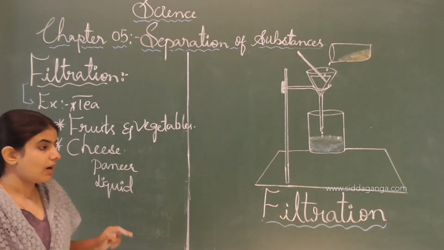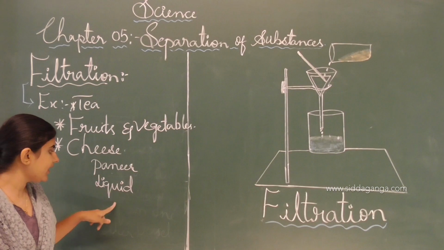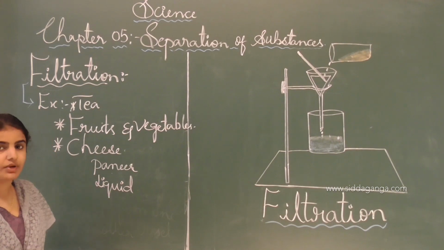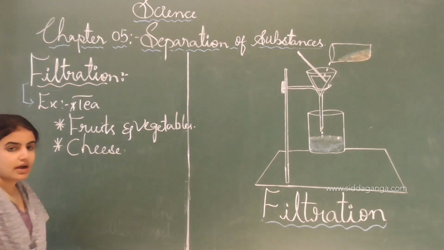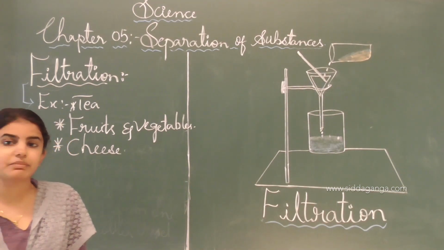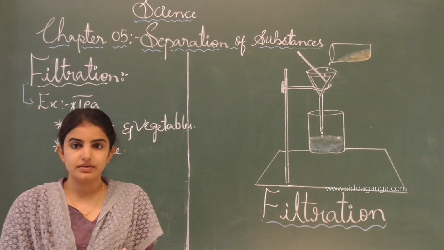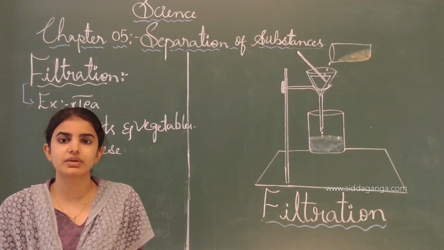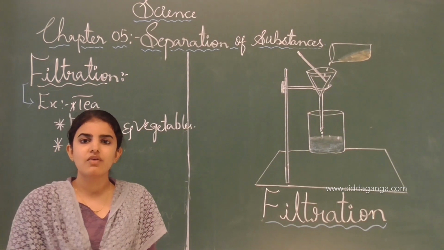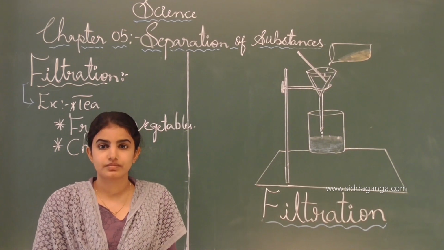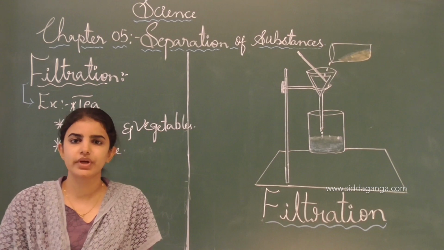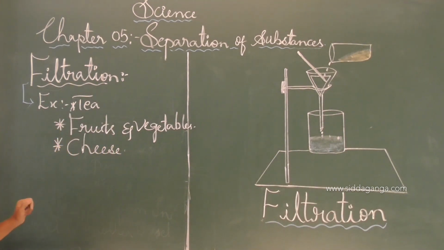One is the uppermost layer, the paneer layer, and the liquid layer is formed, and thereby the cheese can be prepared by straining it. And there are some chemicals or another process carried out so that purified cheese is formed, which we can use for preparing different types of food items. This is how the filtration process is done.